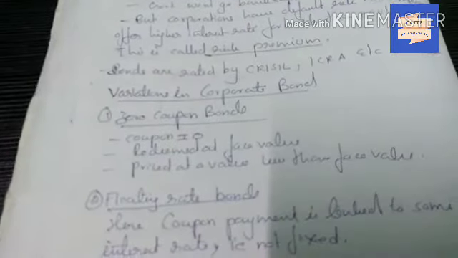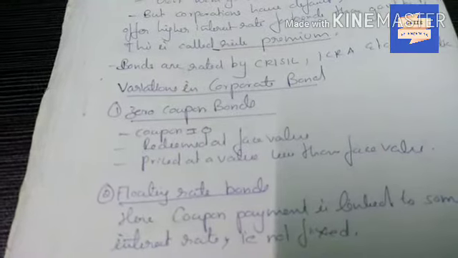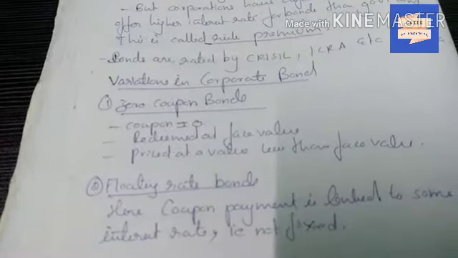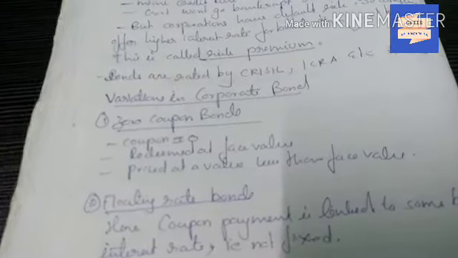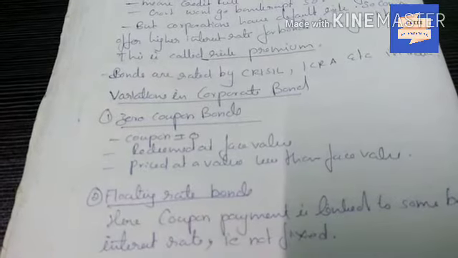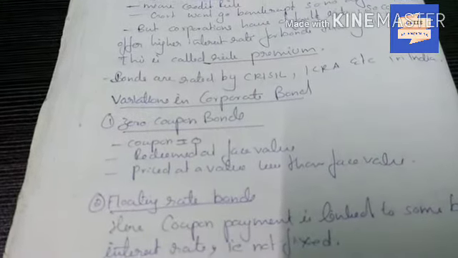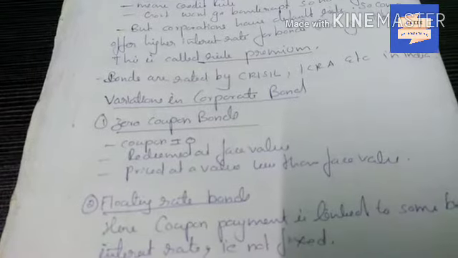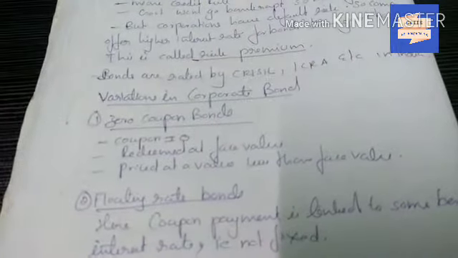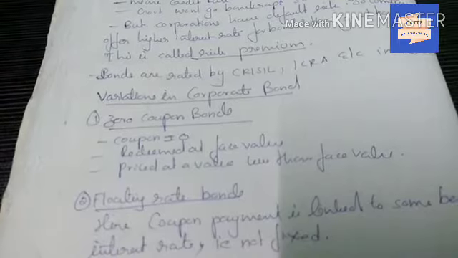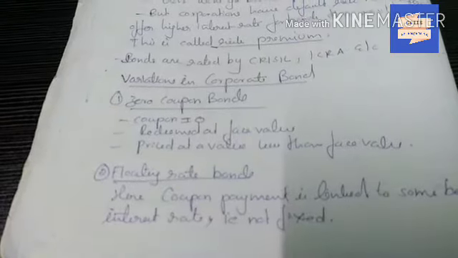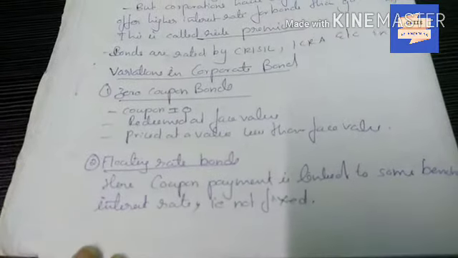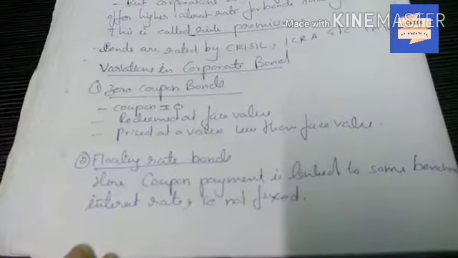Variations in corporate bond. First is zero coupon bonds. Zero coupon means we all know coupon equal to 0. So we won't get interest for every year, but we get a redemption in face value. That is, after the expiry of the maturity date, we will get the face value of the bond, but we bought the bond at a price lesser than face value, so the difference is our profit. Floating rate bonds, here coupon payment is linked to some benchmark interest rate that is not fixed, so